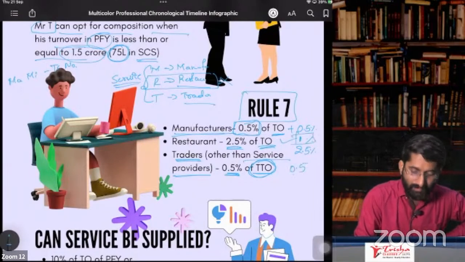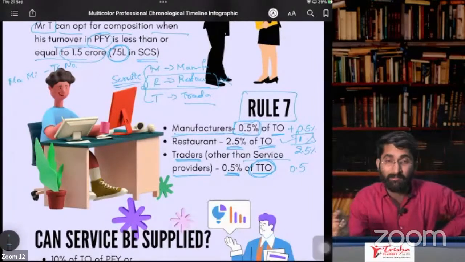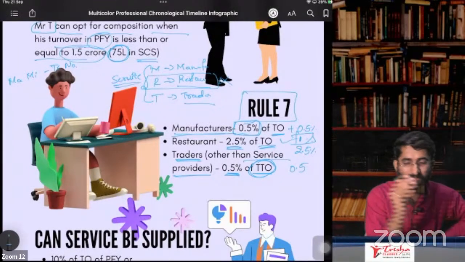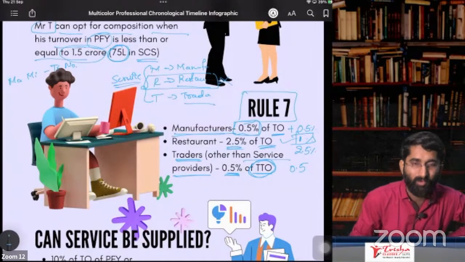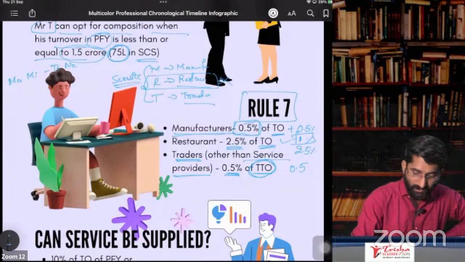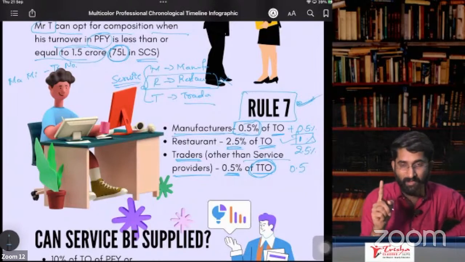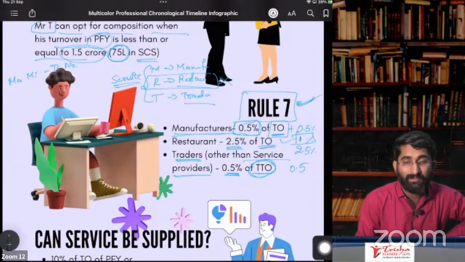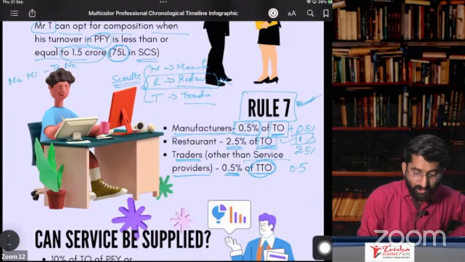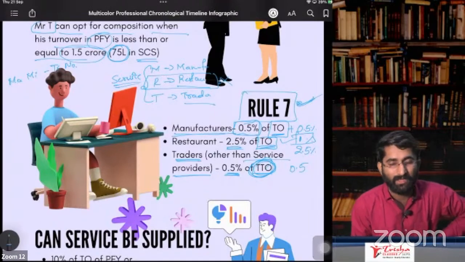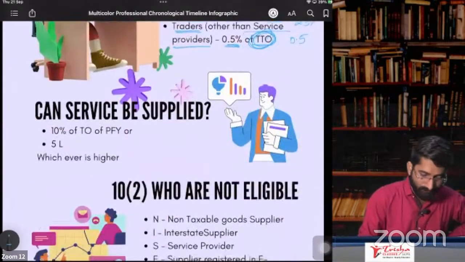So this was different: 1% CGST, 1% SGST. But rule number 7 says that no, 1% is 0.5% CGST, 0.5% SGST. So what do you have to follow? Not section number 10, subsection 1. You have to follow this rule for rate purposes. Remember, this is turnover, not taxable turnover. It is total turnover, but here it is only taxable turnover which is included.